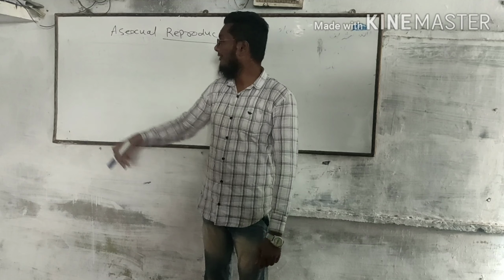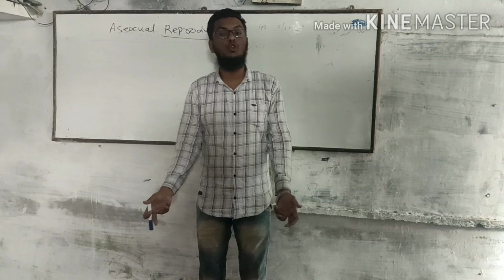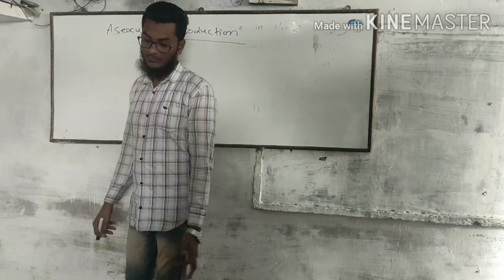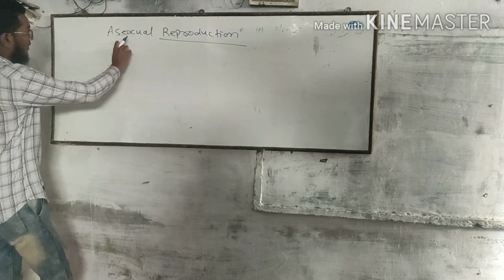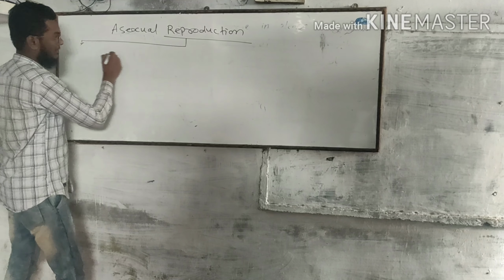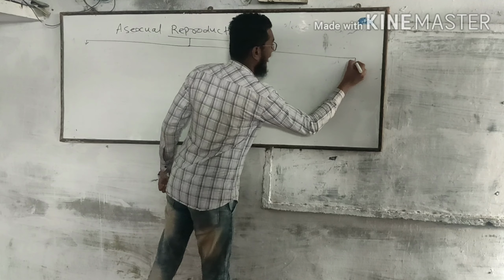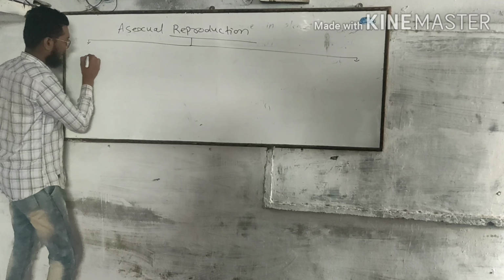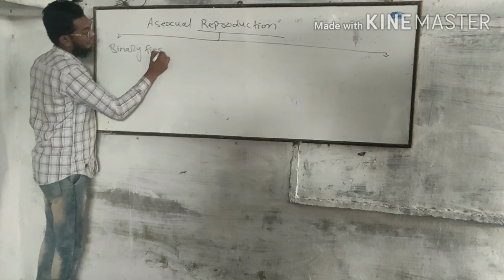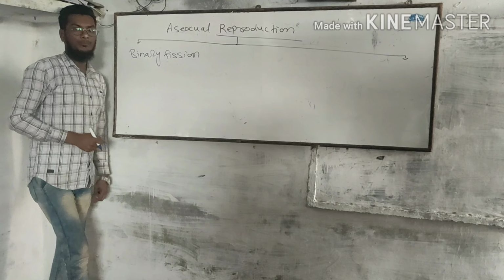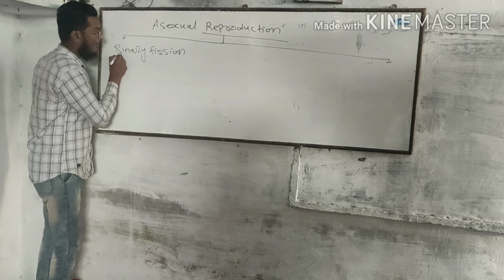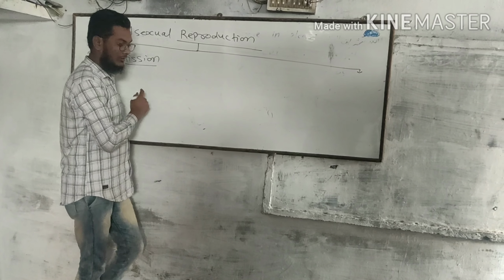And we know that in asexual reproduction there are no variations because there is no use of gametes. Okay, so asexual reproduction is of the following types. First one is binary fission. Focus on our term, that is binary fission.